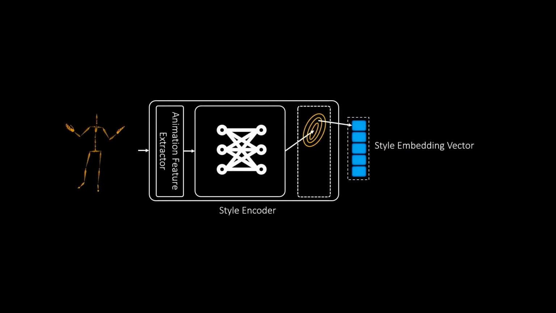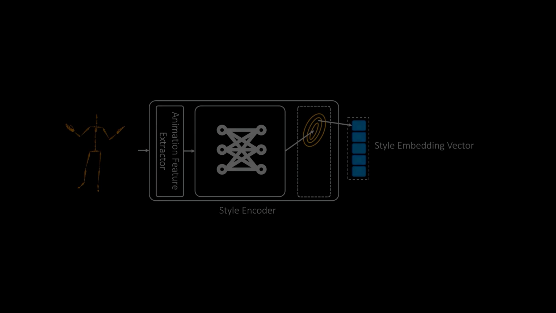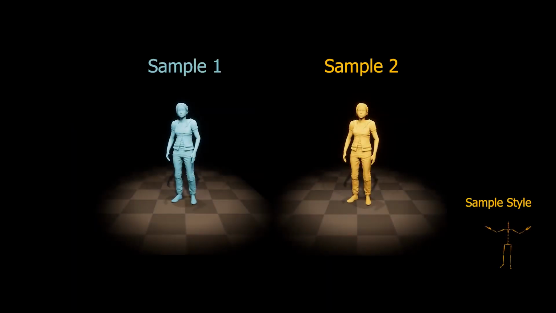By using probabilistic style modeling, our framework allows for repeated sampling to obtain a variety of output motions given the same input speech and style example.